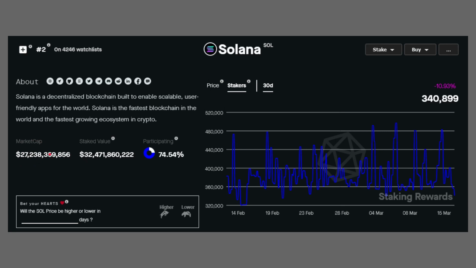That could be due to speculation. If all of these coins were to sell at the same time, there would be a bit of a domino effect, so it actually would not retain this value. We also see about 74% of Solana is actually staked as well, and we do see numerous fluctuations in terms of stakers.